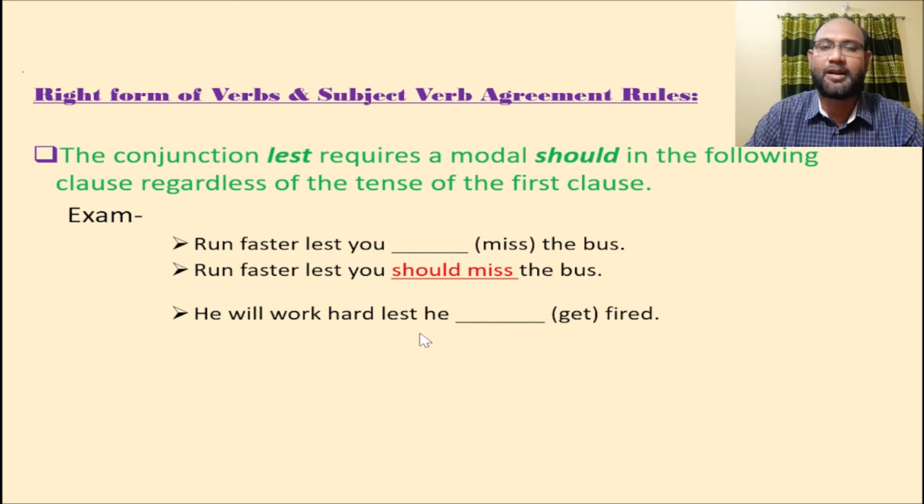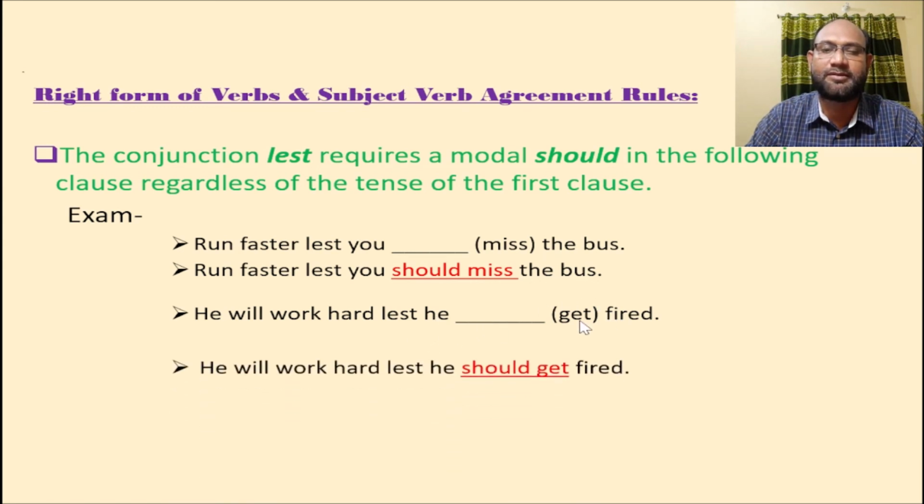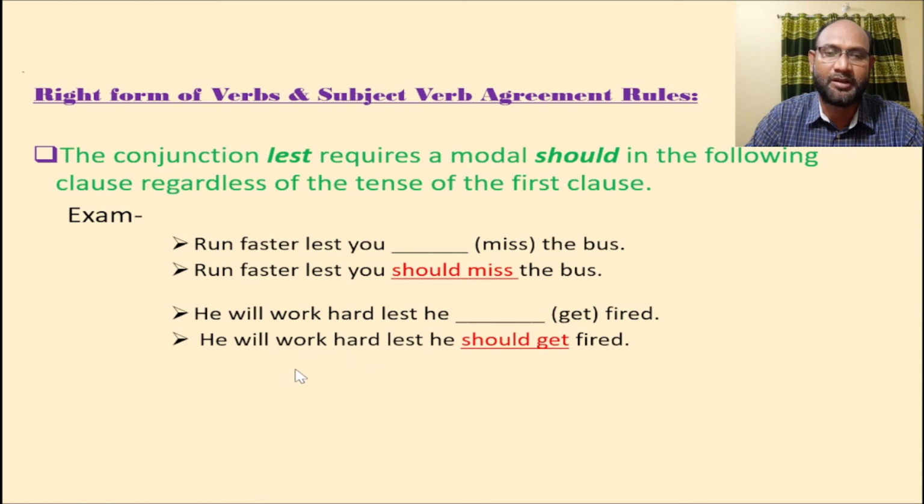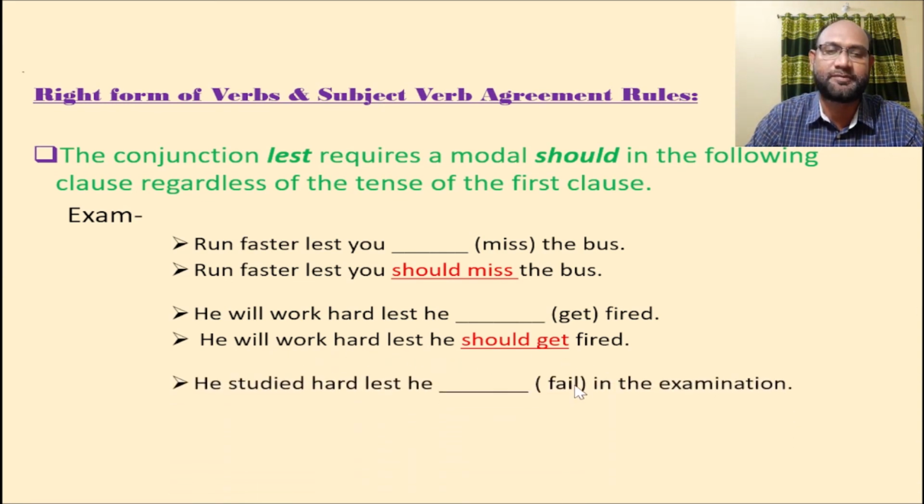He will work hard lest he, in the bracket, get fired. After lest, after the subject, we will add here the modal should. Lest he should get fired. Here look at the solution. He will work hard lest he should get fired.